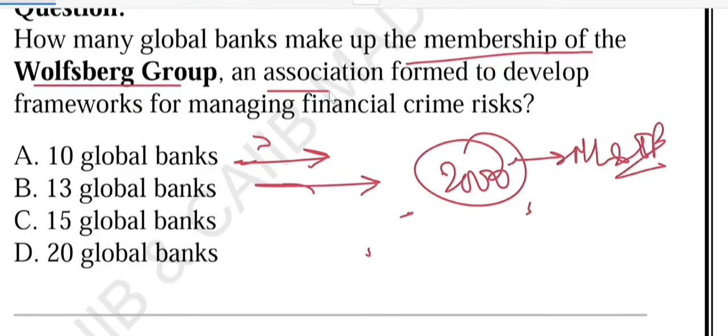What about option C, 15 global banks? Again, it sounds possible, but the number is not 15. Some examiners put nearby numbers to confuse us. What about option D? It says 20 global banks. That is definitely too high. The Wolfsburg Group is exclusive, not such a large membership body. You can think of the Wolfsburg Group like the Avengers of the banking world: 13 powerful global banks united to protect the financial system from criminals.